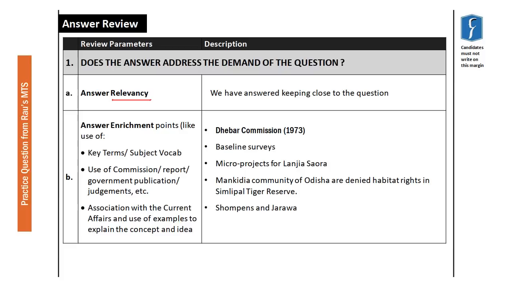Since it's a 10 marker, the question was simple, so we were keeping close to the question. There's no problem in that. We were also keeping close to the syllabus. We have used the reference of the Dhebar Commission of 1973. We have also used the concept of baseline surveys for particularly vulnerable tribal groups. We have also used the specific example of Lanjia Saura of Odisha. We also have used the example of the Mankidia community of Odisha. We also have used the example of Shompen and Jarawa of Andaman. And these have considerably enriched our answer.